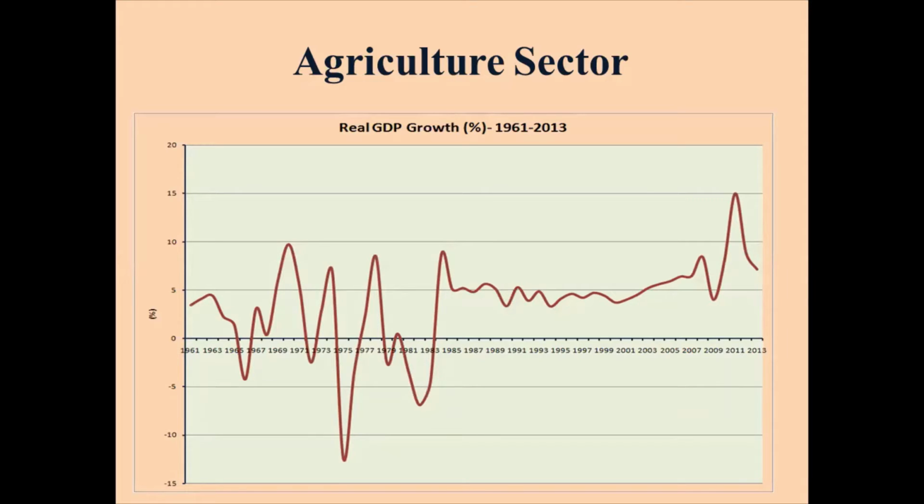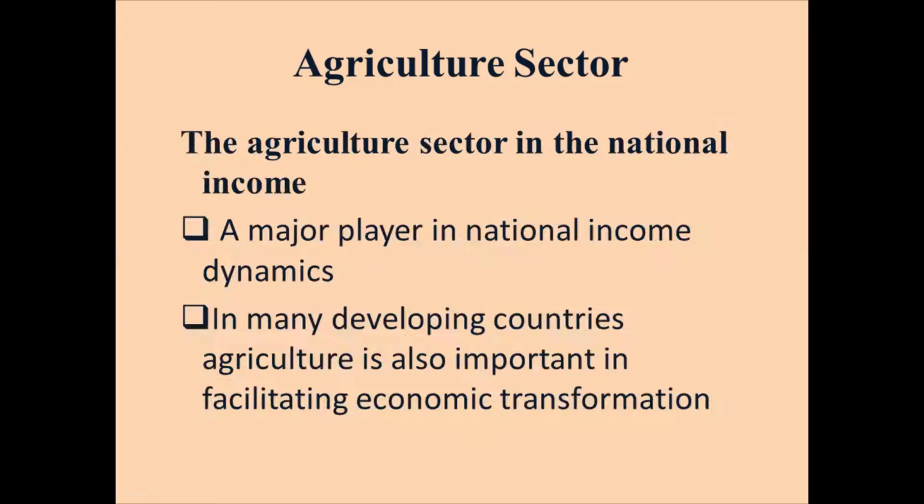So we could say that the agriculture sector's contribution to GDP had not been steady or steadily increasing over time, and it's also not decreasing that much over time, though you could see that the decrease here is actually much. But it also increases at some periods. However, with the current information we have, we can see that over a period of time now, it had decreased in terms of percentage contribution to GDP. So we'll throw more light into that as we move on.